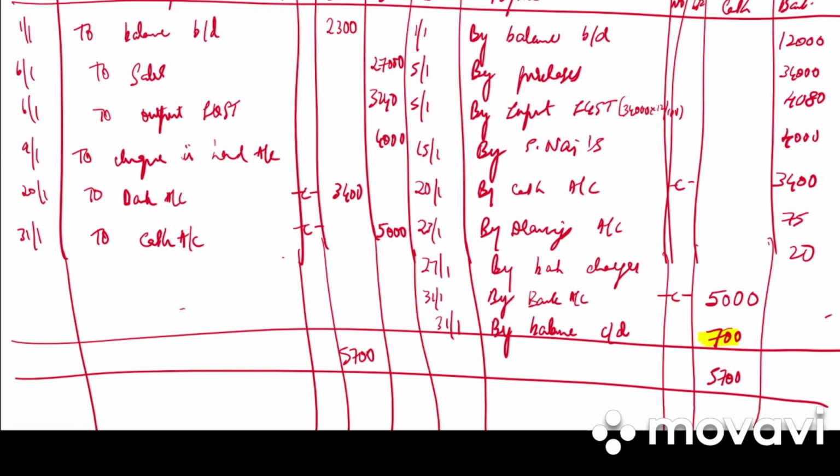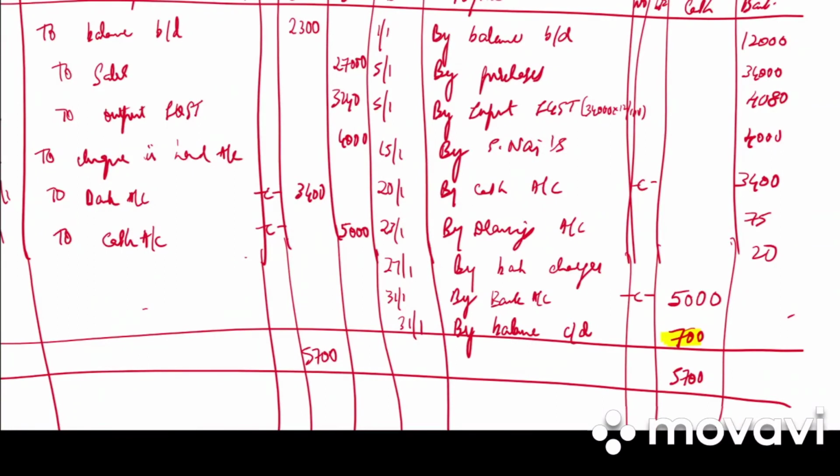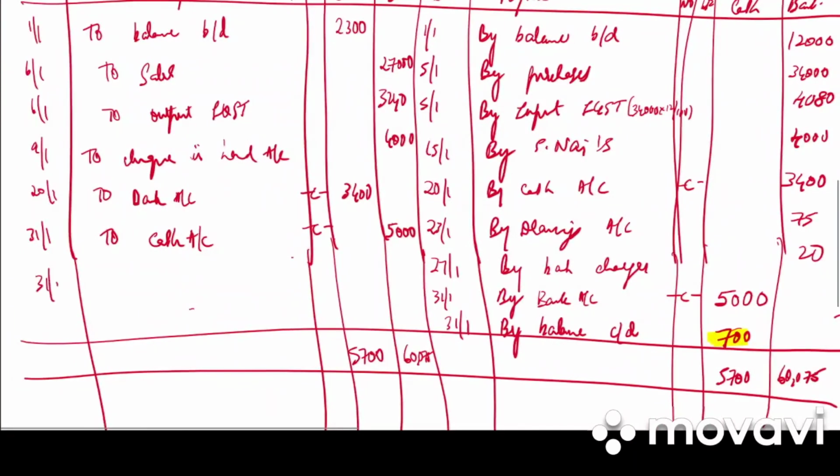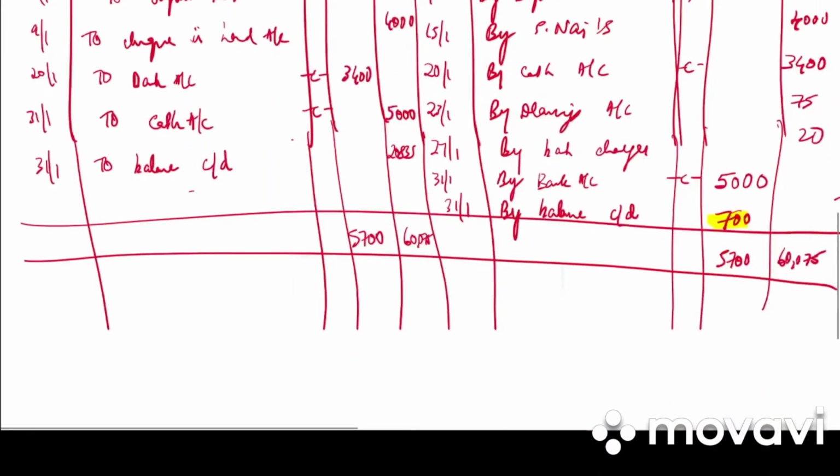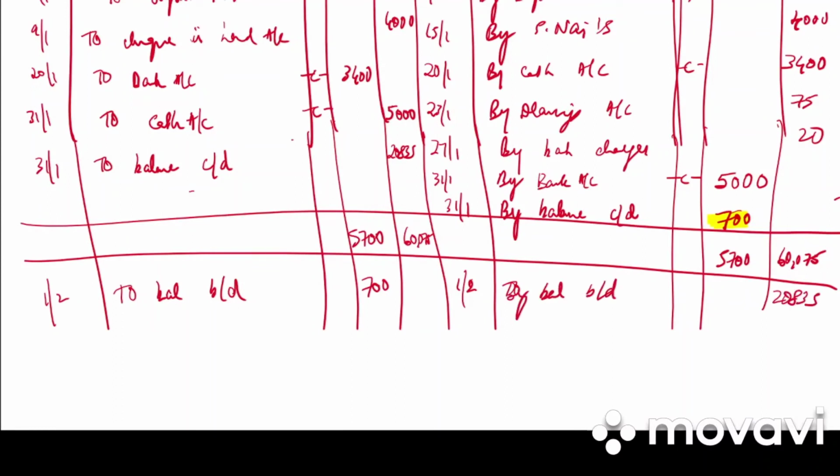Next we need to total our bank column. Our credit side is more. What is the total? 60,075. So on 31st we have by balance carried down 20,835. So on 1st Feb we have to balance brought down 700, and on 1st Feb we have by balance brought down 20,835.